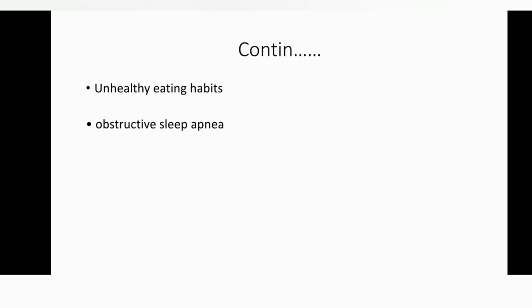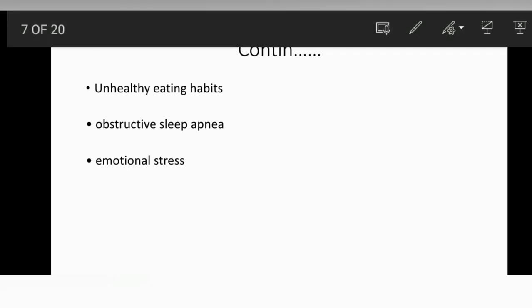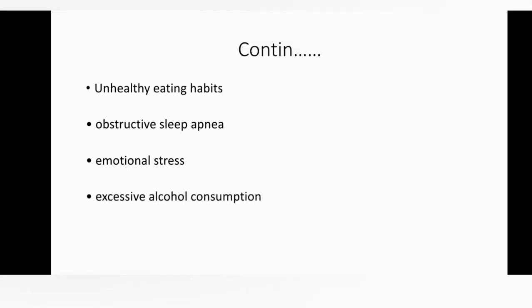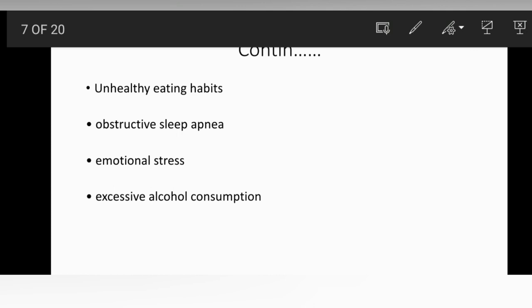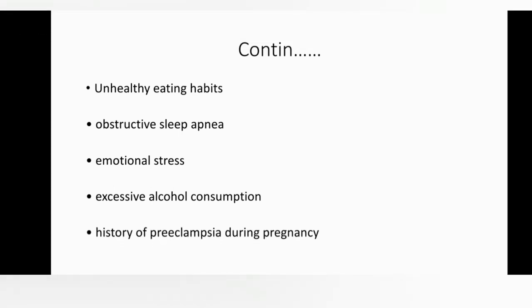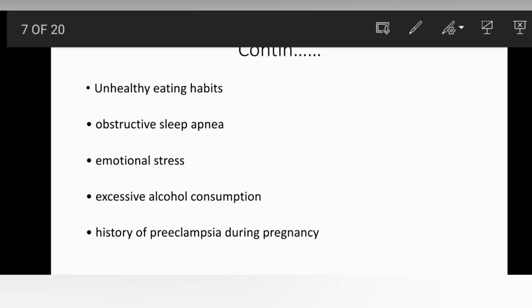Sleep apnea is a disorder in which breathing repeatedly stops and starts. Emotional stress, excessive alcohol consumption, and history of preeclampsia during pregnancy. It is a serious blood pressure condition that develops during pregnancy.